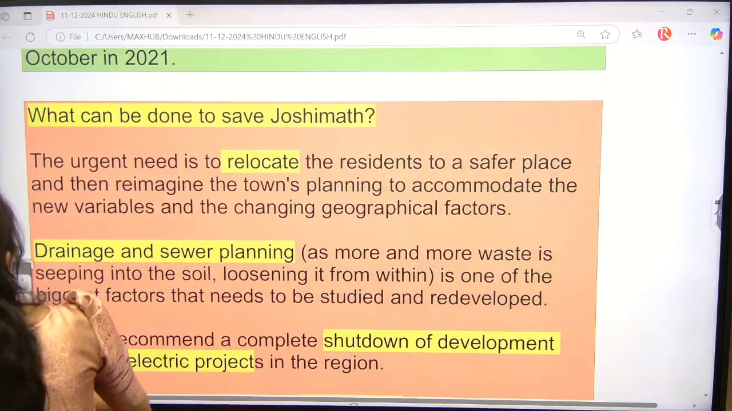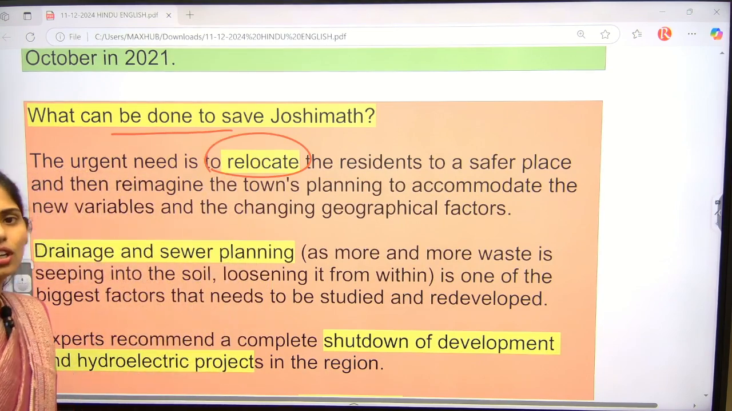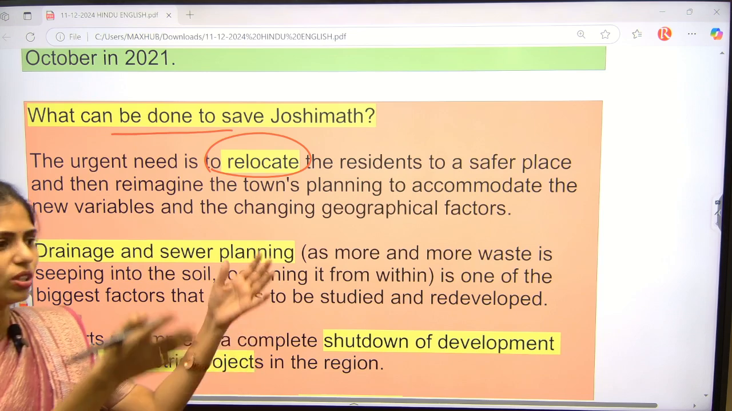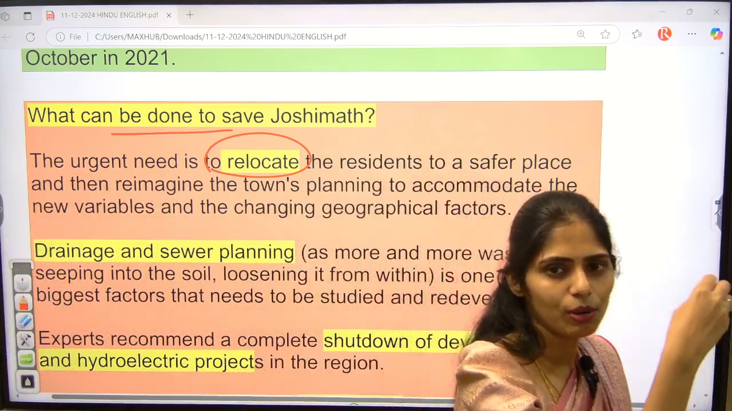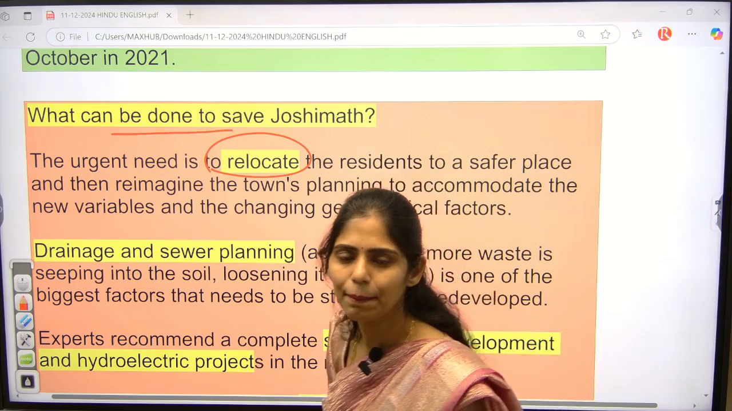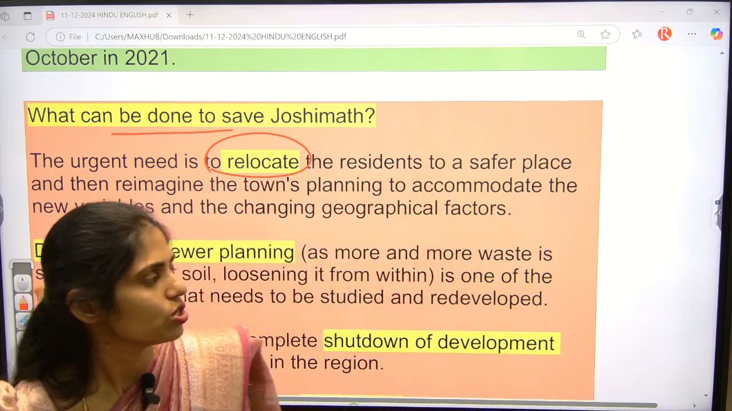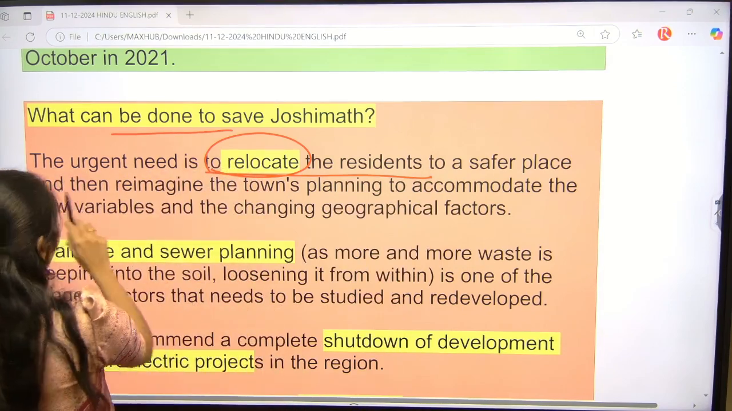So here, if you see what measures can be taken, the first one is that sinking is not at all good for the people. If cracks are happening on the walls of the buildings, then what happens? There will be a possibility of falling down. If buildings fall down, that will lead to loss of life. So because of this, first of all, we have to relocate the residents to a very safe place.